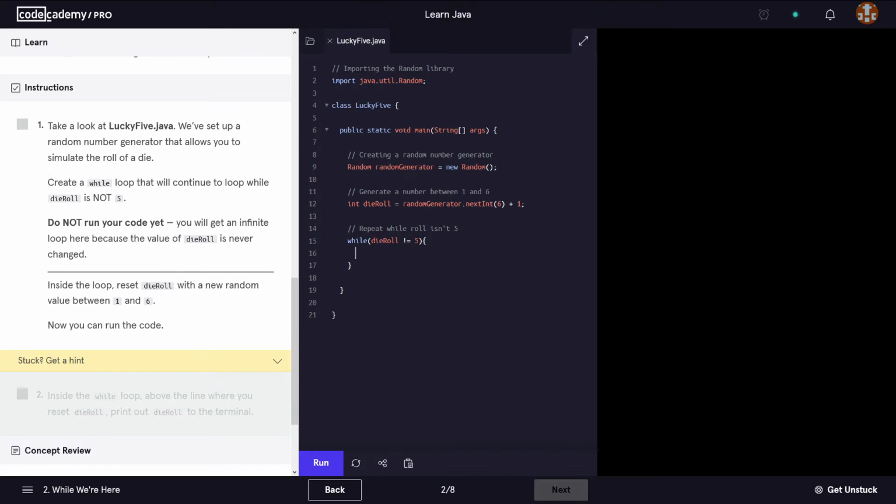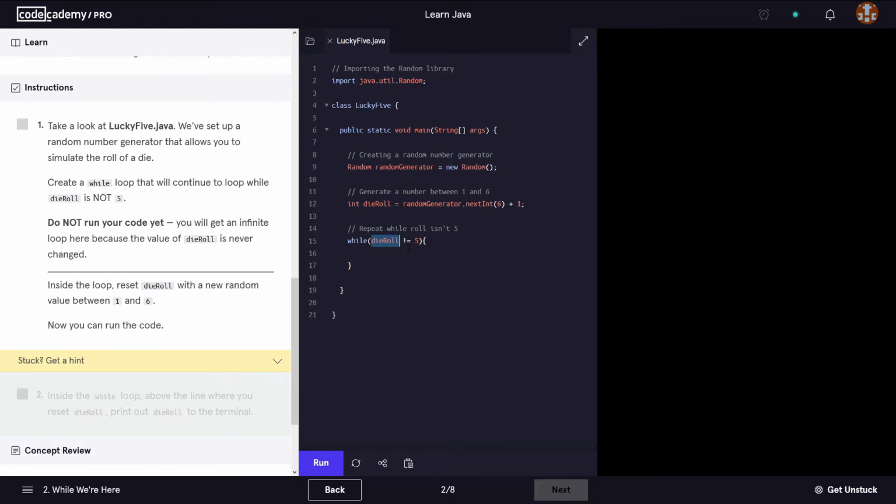Okay, so this is the condition, this is the expression that is going to evaluate to a Boolean value, and it says do not run your code yet. You will get an infinite loop here because the value of die roll is not changed. Obviously inside this while loop, we don't have anything that changes the value of our die roll.